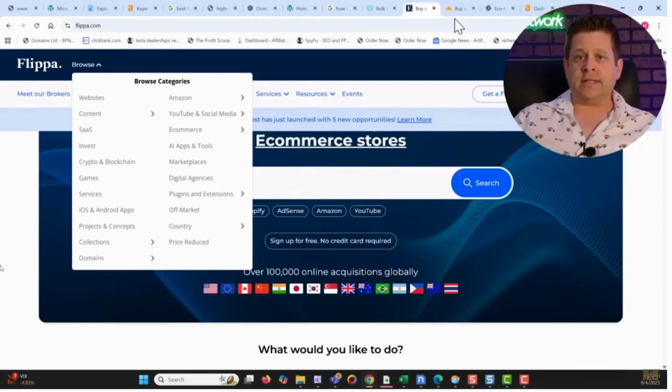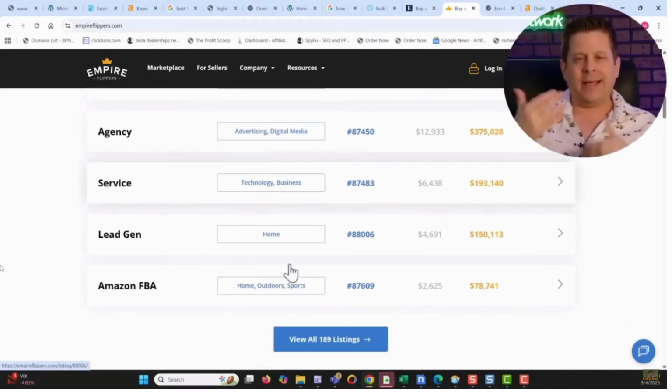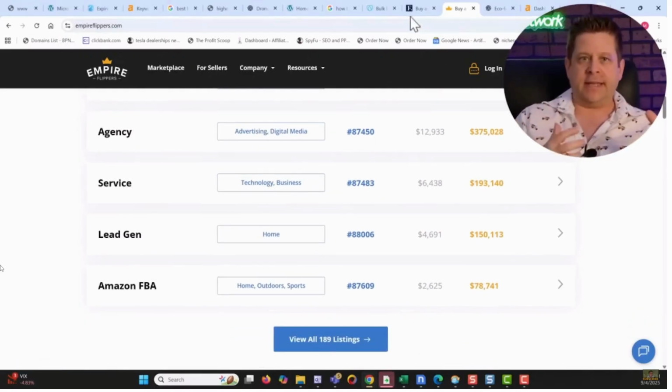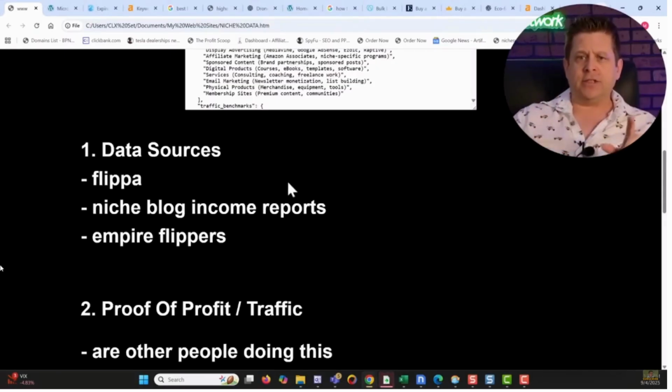We're going to use sites like Flippa. We're also going to use sites like Empire Flippers, where we can go through and see niches at a glance. Now, some of them will show you actual websites. Some of them will just give you the niche idea, which is fine. That's all we need is a niche idea. Then we can go through and find websites in that niche and kind of reverse engineer and see what's going on. This is super important.